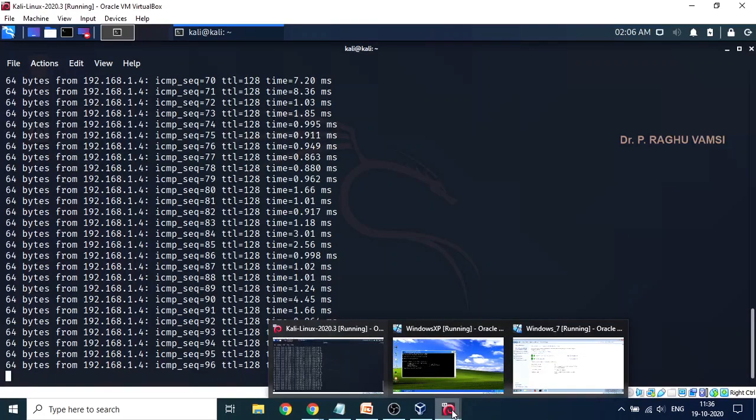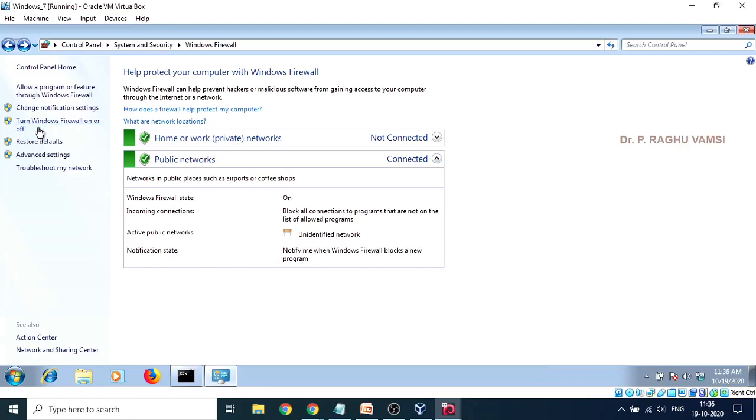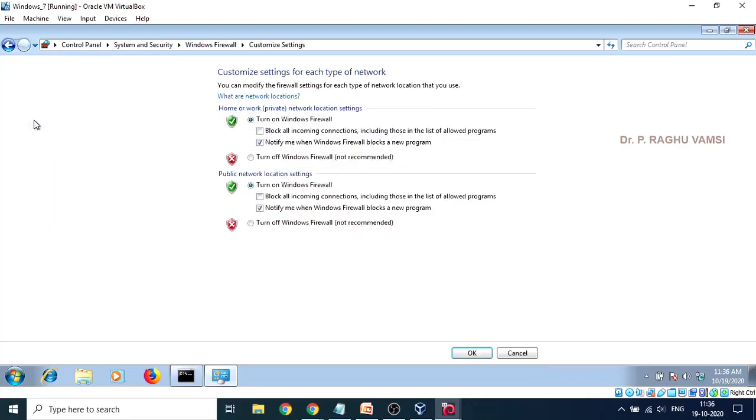In the firewall settings also, you will have the option of allowing requests from the local network and also from the public network. You can turn on the local network and do the practice. Public network means from the outside of your local network. These are the two ways you can do it to know the information.